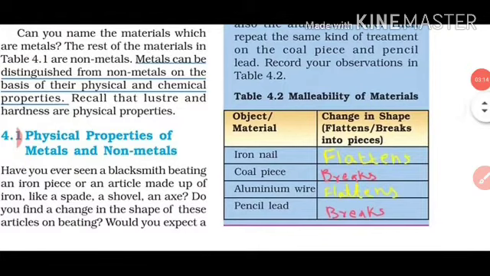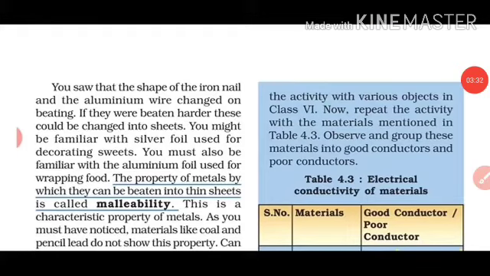Here in table 4.2, the malleability of the materials is given. For the iron nail, when you hit it with a hammer, it will become flattened. The coal piece will break into pieces. The aluminium wire will become flattened, and the pencil lead will break. You saw that the shape of the iron nail and the aluminium wire changes on beating. If they are beaten harder, they could be changed into sheets.